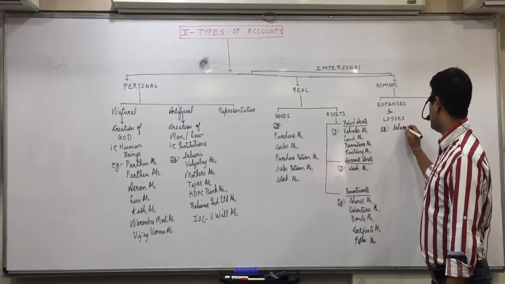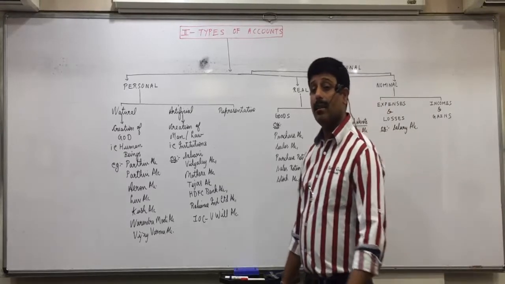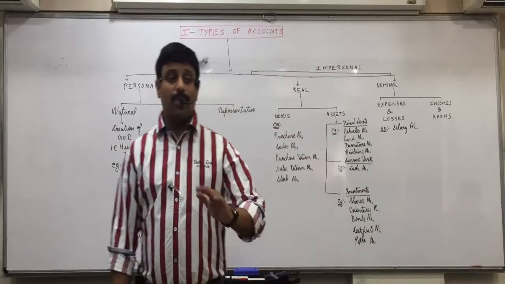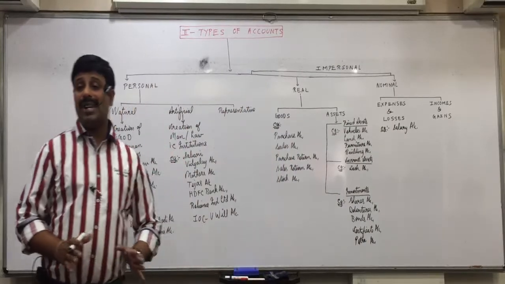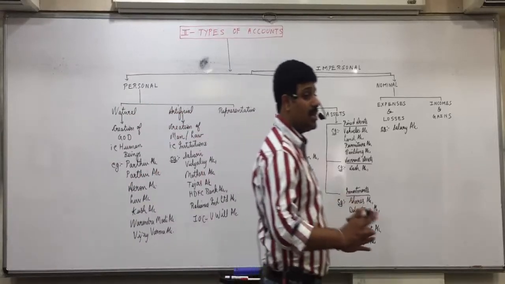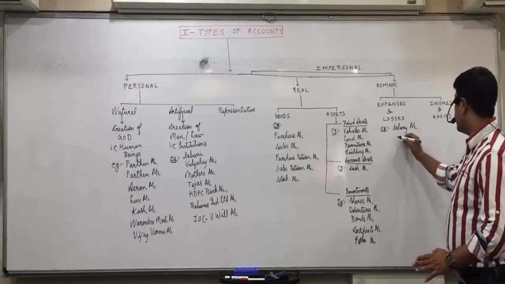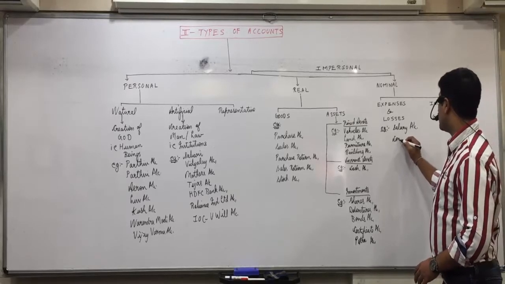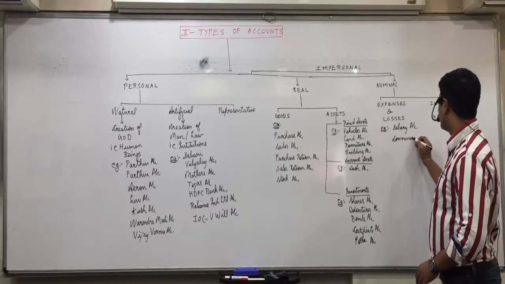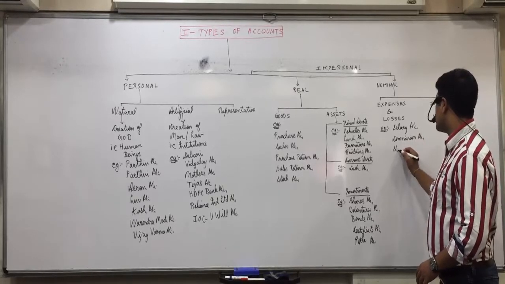salary account. Remember one thing, for the business, salary is never an income, it is always an expense. Don't see from your parents' point of view. Business always has to pay salaries to its employees. So salary for the business is always an expense. Are you okay with this? Then commission account. Stationery account.